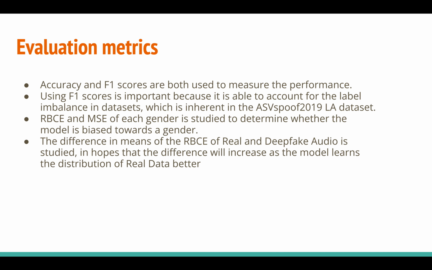For evaluation, accuracy and F1 scores are both used to measure the performance. Using F1 scores is important because it accounts for the label imbalance in datasets, which is inherent in the ASVspoof 2019 LA dataset. RBCE and MSE of each gender is studied to determine whether the model is biased towards a gender. The difference in means of the RBCE of real and deepfake audio is studied in hopes that the difference will increase as the model learns the distribution of real data better.